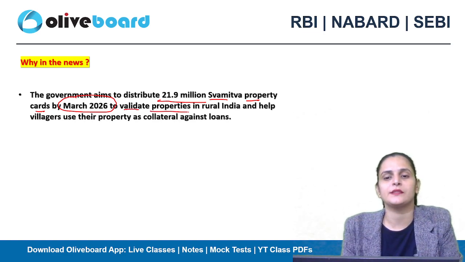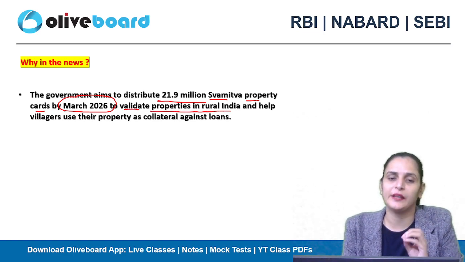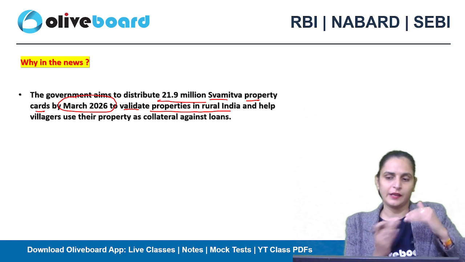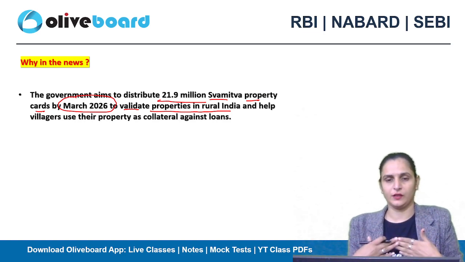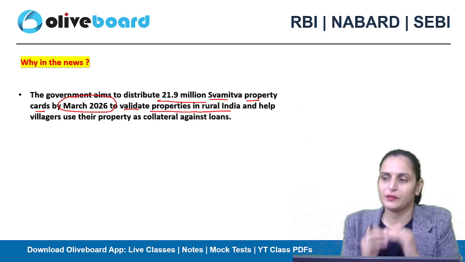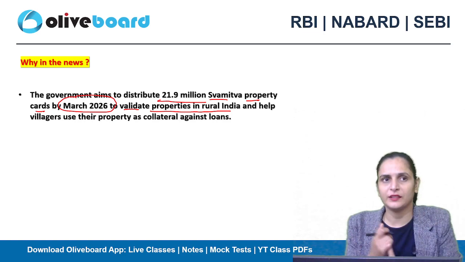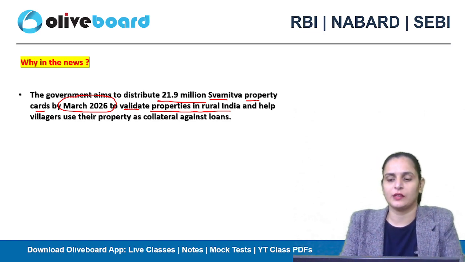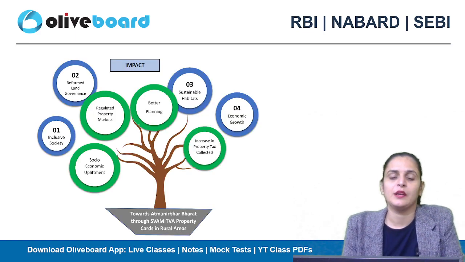to validate properties in rural India. It will help farmers use their properties, if they hold the right as property owners, as collateral against loans. So whenever they need any agricultural finance, they can use these properties as collateral. Okay. Now, it is one step towards Atmanirbhar Bharat through Swamitva property cards in rural areas.